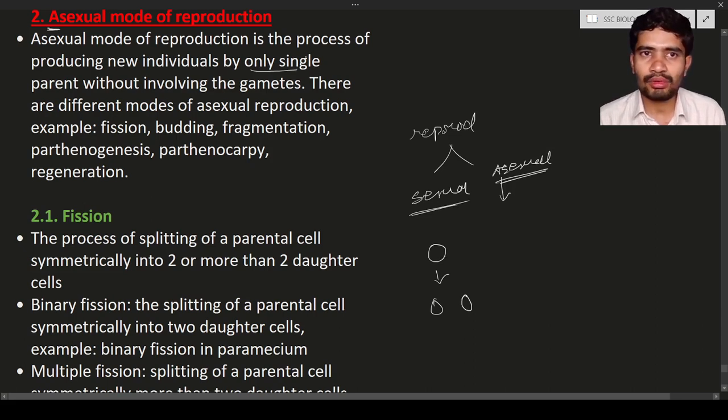So there are different modes of asexual reproduction. So what are those types? Fission, budding, fragmentation, parthenogenesis, parthenocarpy, and also regeneration. These are the different modes of asexual reproduction that we will discuss one by one here. Okay, the first one is fission. So what is fission?